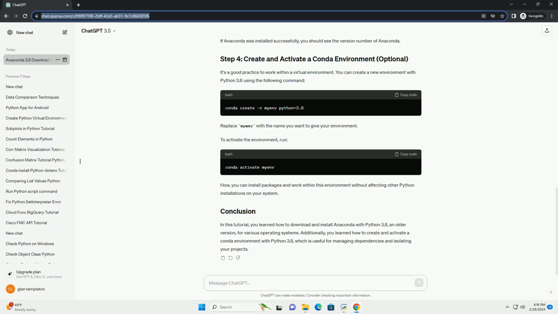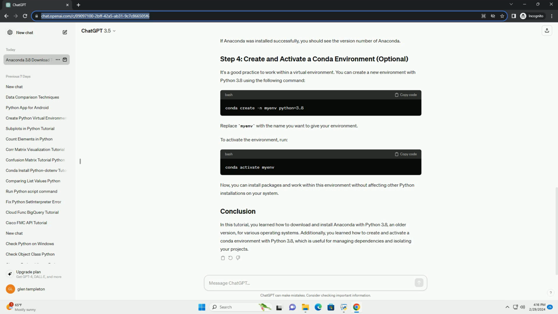Sometimes, you may need to work with a specific Python version due to compatibility reasons or project requirements. Here's how you can do it. Visit the Anaconda archive page, Anaconda Archive. Scroll down to find the section for Anaconda with Python 3.8, or search for it on the page.